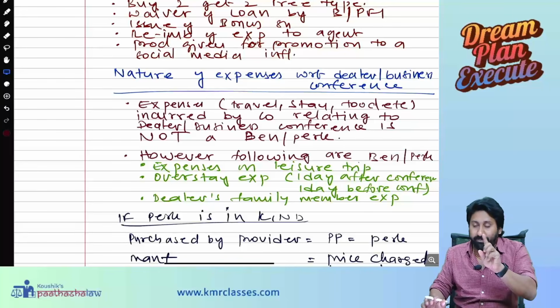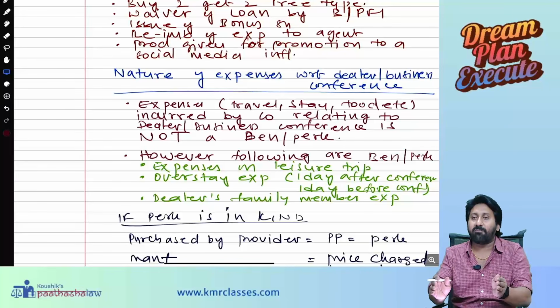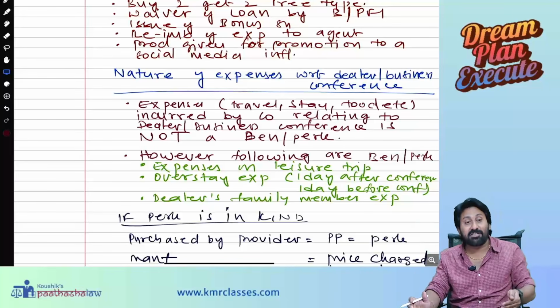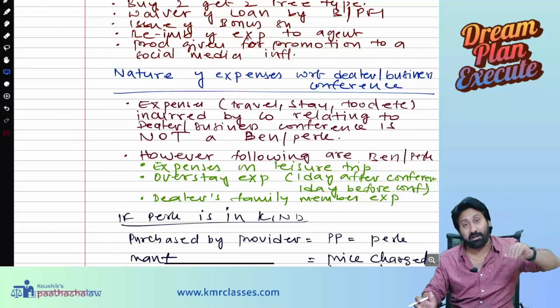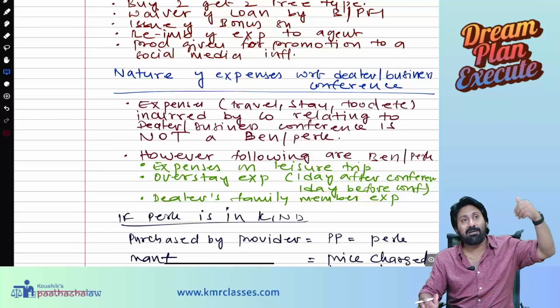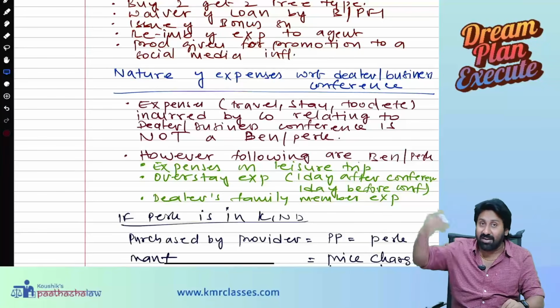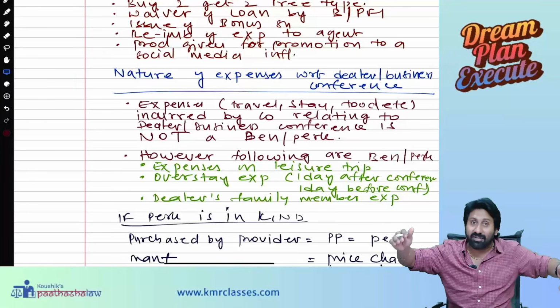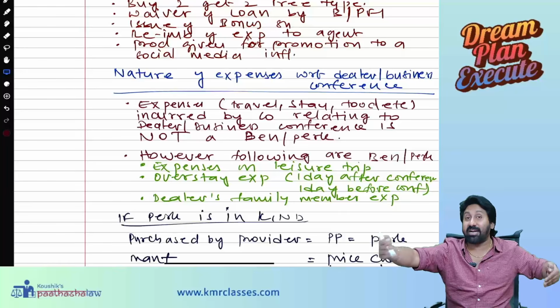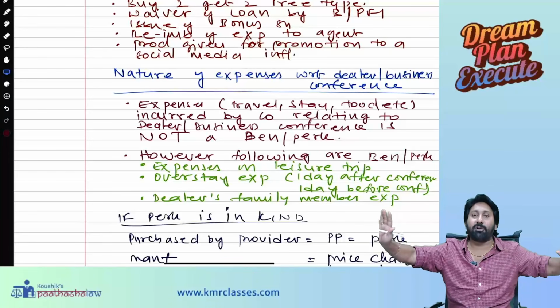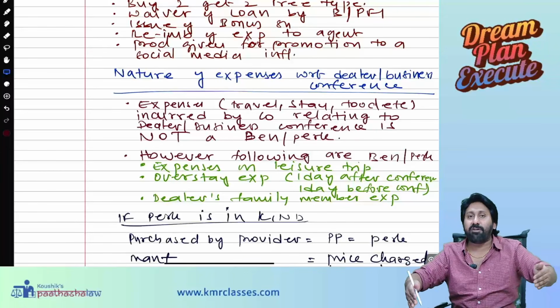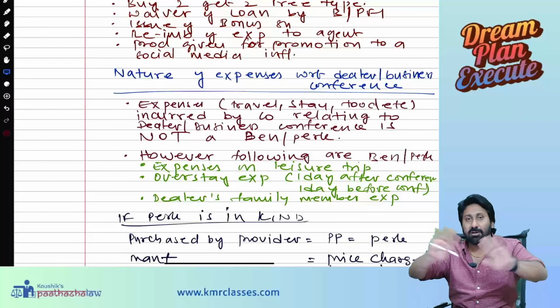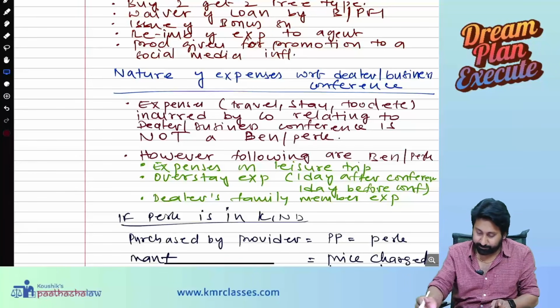But business conference is on 1st January. On 31st December itself, you booked a flight. On 1st December itself, you are providing them hotel stay, etc. 2nd January, you are giving them a leisure trip chance. That 31st December and 2nd January, those I will treat as a benefit or perk. Exclusively for the conference, that day's expenses are not benefits or perquisites.